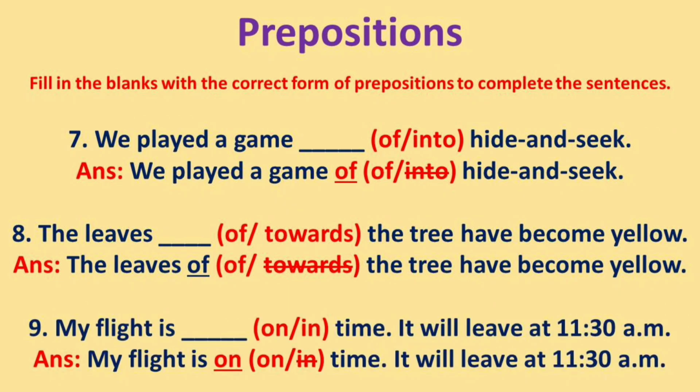9. My flight is dash on or in time. It will leave at 11:30 am. This sentence shows that the preposition on is used to show the day or date. Yes, the answer is, my flight is on time. It will leave at 11:30 am. Do you understand, buddy? Hope you understand.